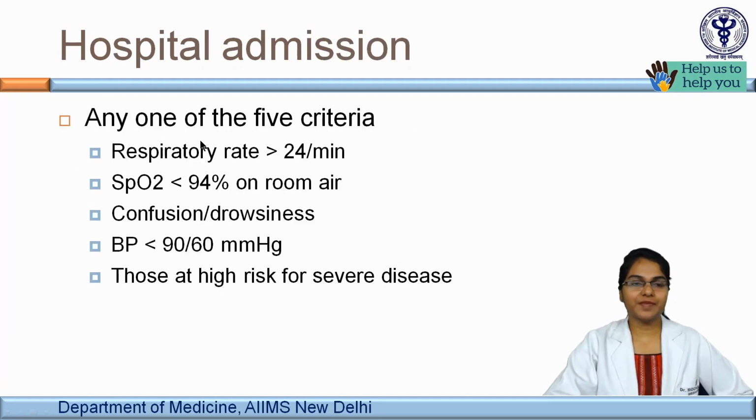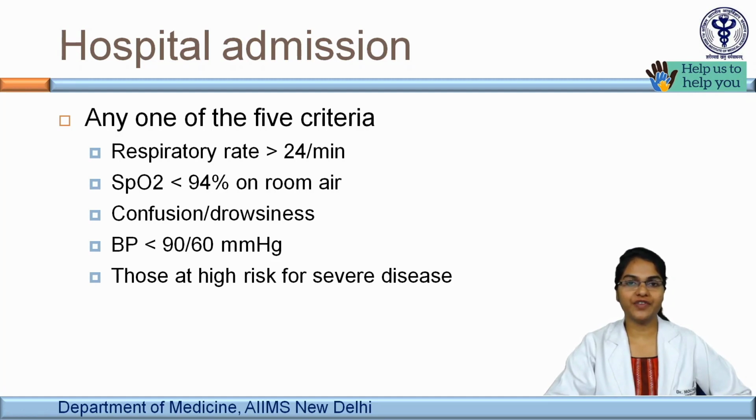Who requires hospital admission? If the patient has any one of the 5 criteria, that is respiratory rate of more than 24 cycles per minute, saturation of less than 94% on room air, if the patient is confused or drowsy, or if the BP is less than 90 by 60 millimeters mercury. In the absence of these features, a mild or a moderate case may also require hospital admission if they are at high risk for severe disease.